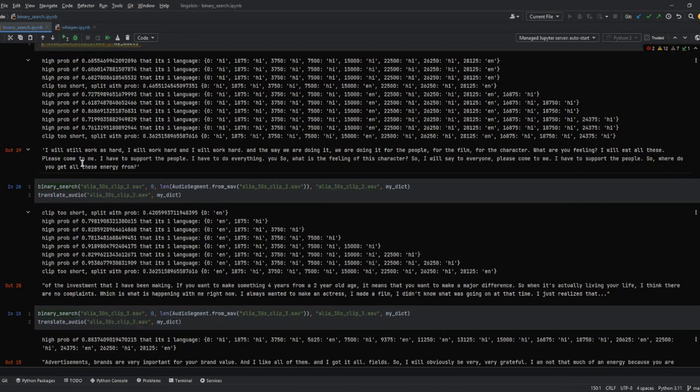And if it goes beyond 30 seconds, we discover that Whisper stops transcribing. But as you see here, in this audio clip, the translation is, "I will still work as hard. I will work hard, and the way we're doing it for the people, for the film, for the character." Alia continues to talk about her work and the feeling of the character in the movie Shandar, and the fact that she wants more directors to come to her for work. And she wants to continue doing this work for her fans.